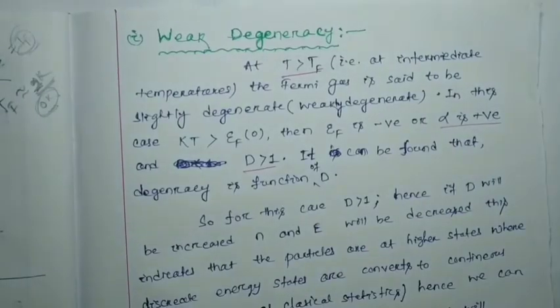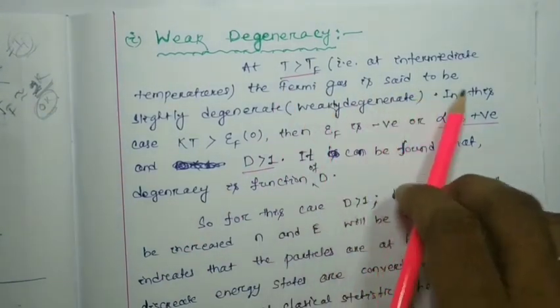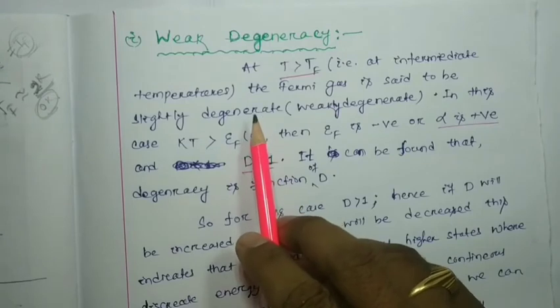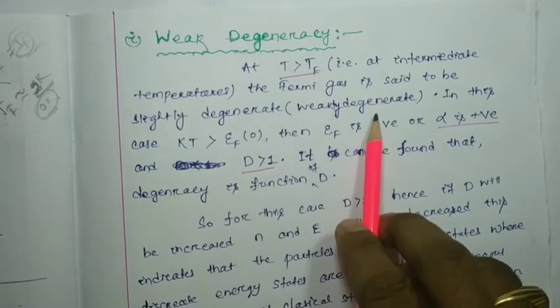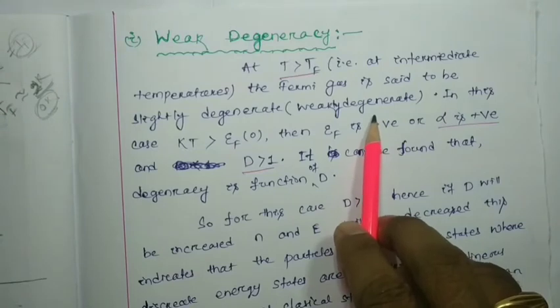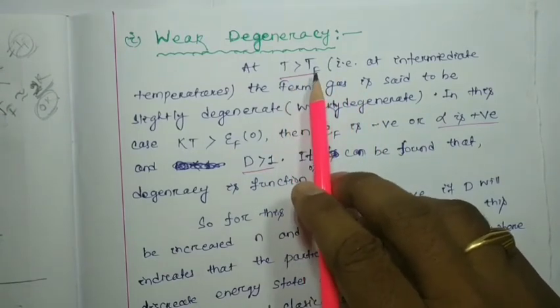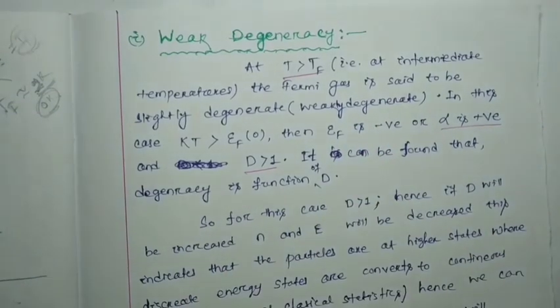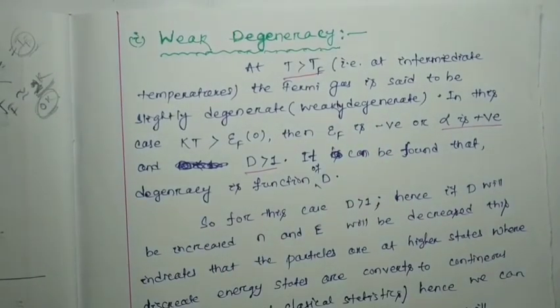So the Fermi gas is said to be slightly degenerate or weakly degenerate, not strongly degenerate, when T is greater than Tf. Simply remember, strongly degenerate we get at very low temperature.